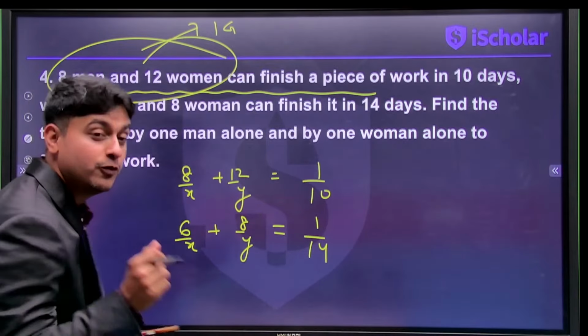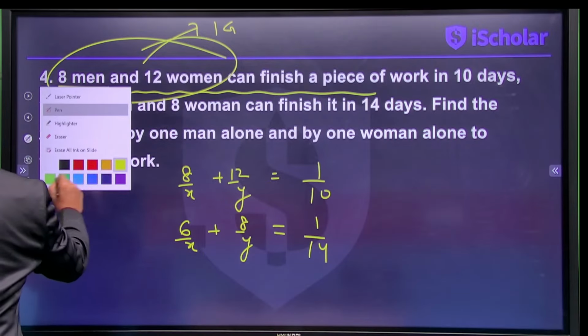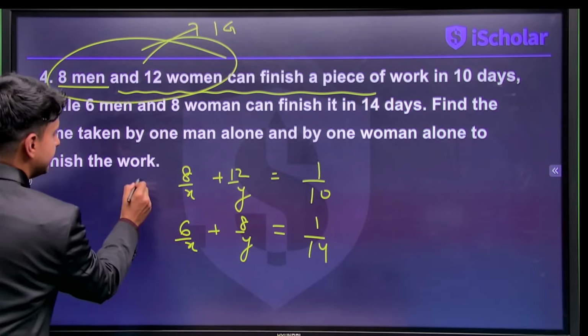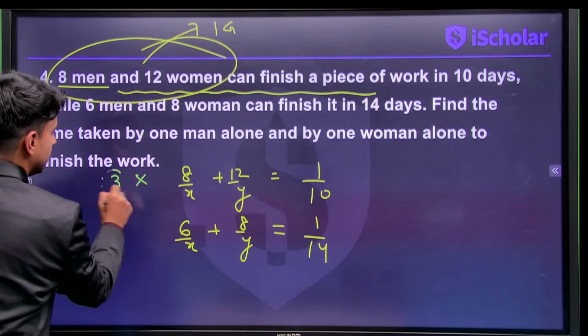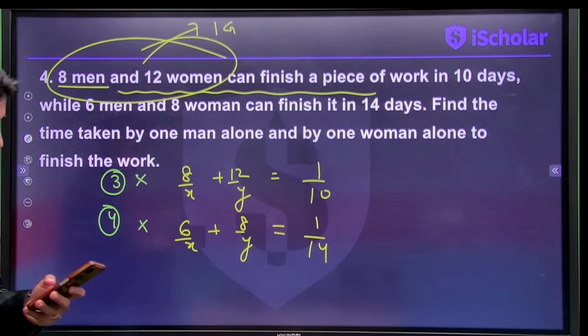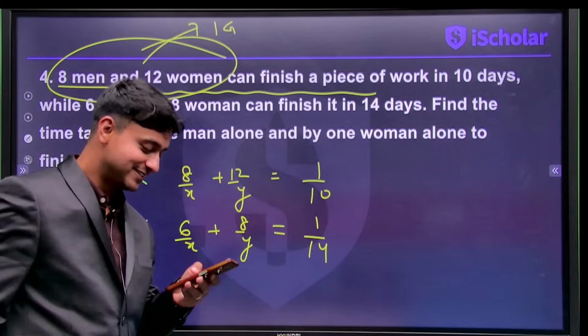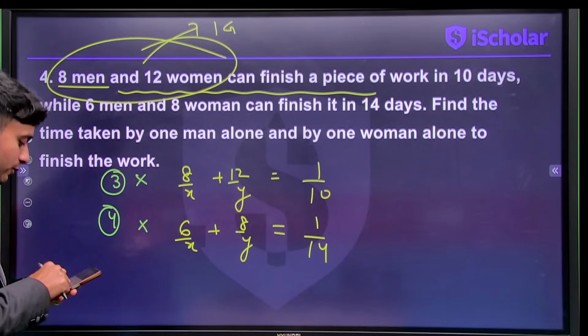So here, coefficients of 1 by x we will make the same. So what is the LCM of 8 and 6? We'll multiply this by 3 and multiply this equation by 4. Yes or no? Very good, guys.